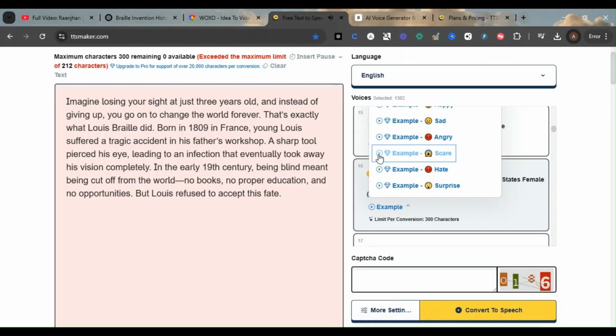TTS Maker is a professional voice generator that uses artificial intelligence technology. This is an example of a scare emotion. Imagine expressing fear and terror.